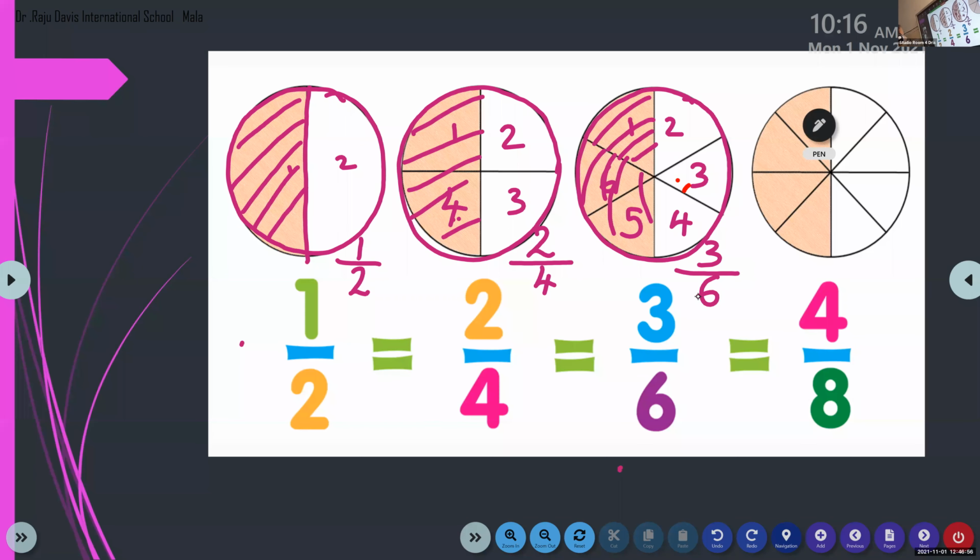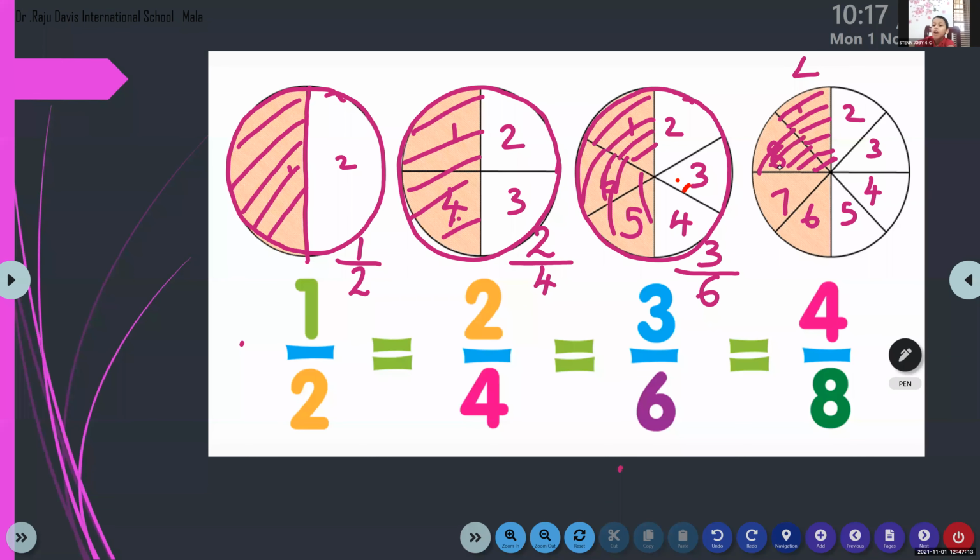Okay. And the fourth picture, fourth cookie. 8. Yes, tell me 1, 2, 3, 4, 5, 6, 7, 8. And I'm going to take 1, 2, 3, 4. 4 by 8.